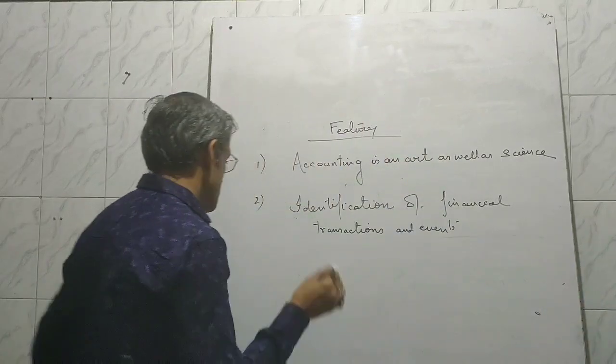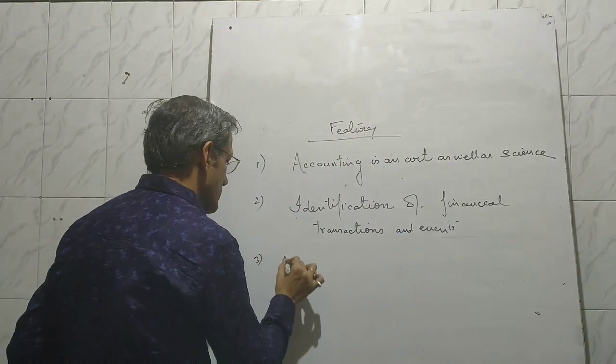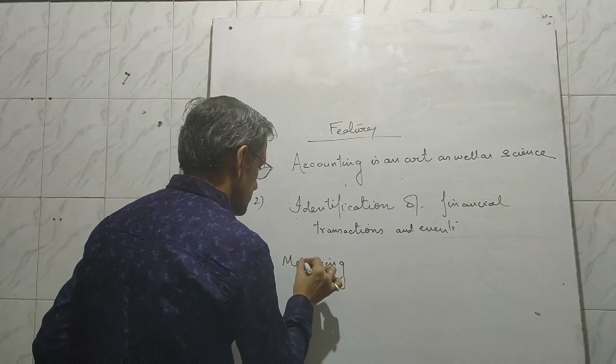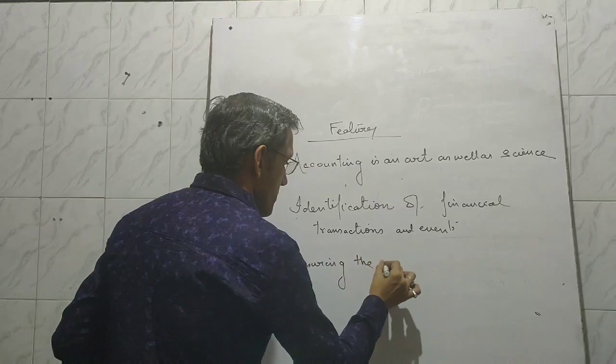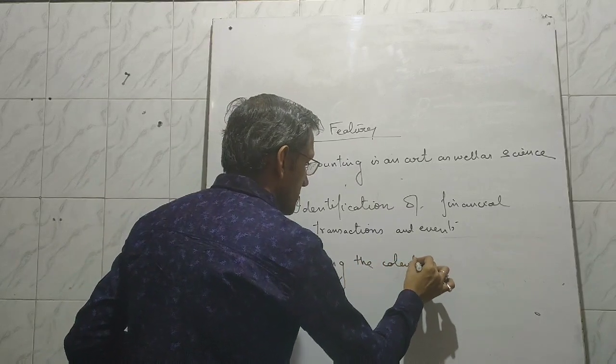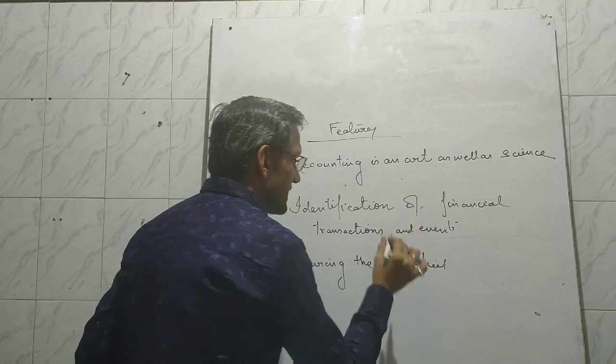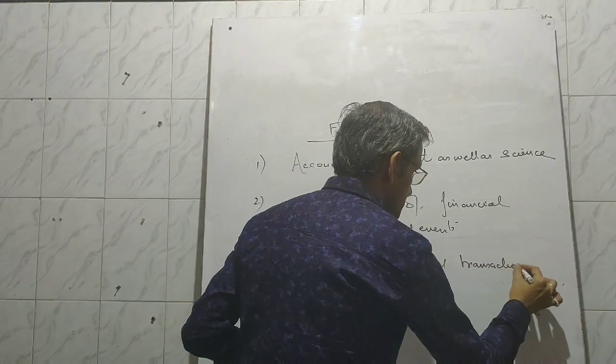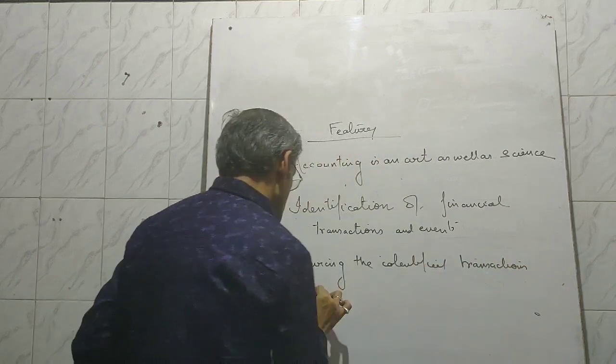The third one is measuring the identified transactions in terms of money.